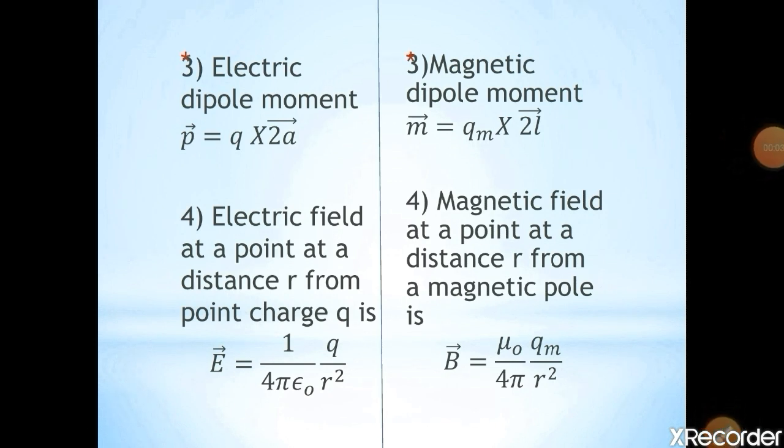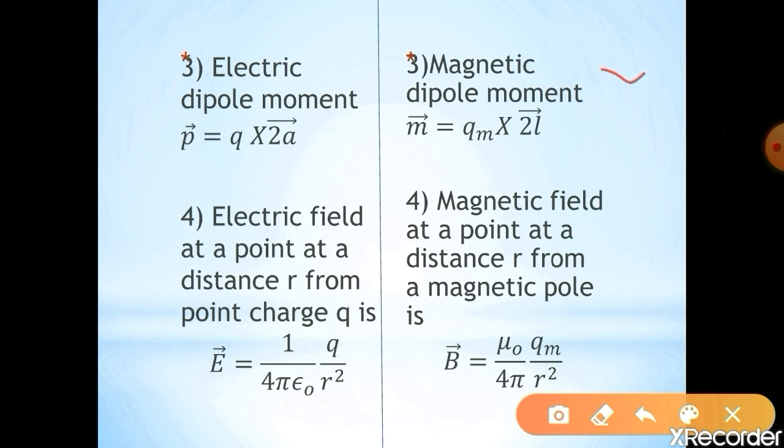In the case of magnetic dipole moment, the dipole moment is the product of any one pole strength and the distance between the two poles. Here the pole strength is represented by Qm, and the distance between the two poles is given by 2L. So the magnetic dipole moment is M is equal to Qm into 2L. Electric dipole moment is P is equal to Q into 2A. Same as it is in the case of magnetic field, the magnetic dipole moment is M is equal to Qm into 2L.